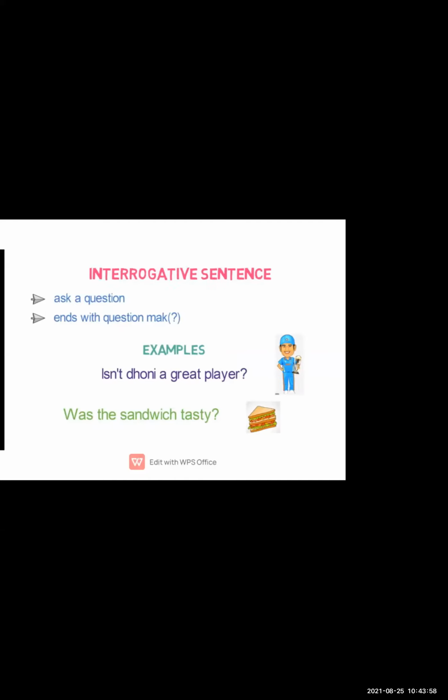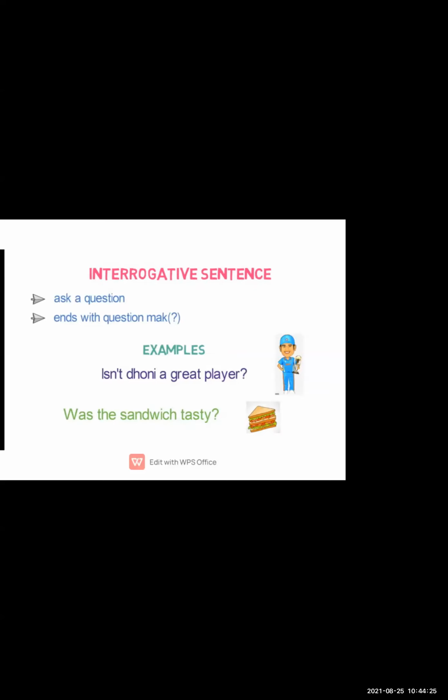Now let us see what an interrogative sentence is. In an interrogative sentence you are asking a question, and the sentence ends with a question mark. Example: Isn't Dhoni a great player? Here they are asking a question. If your sentence is completed, you have to put a question mark there.